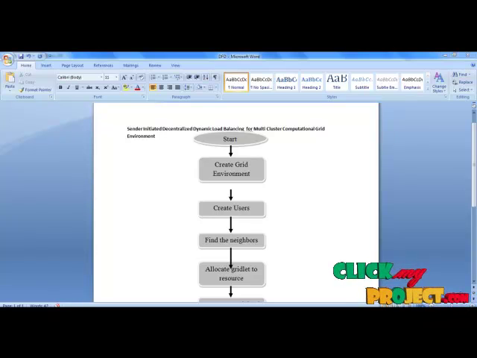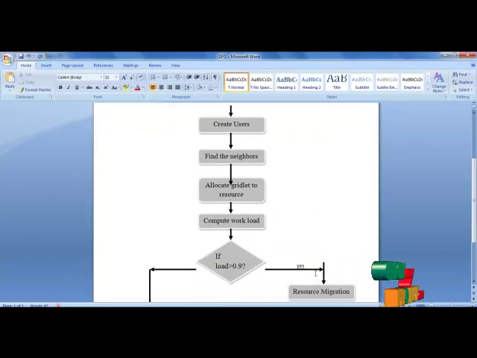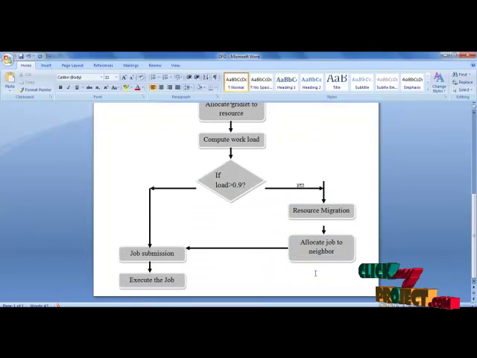Allocation of the gridlet to resources will help us execute the job. Next we compute the current workload for each resource at the time of job submission. If the load is greater than 0.9, meaning the resource has a higher load, we move to job migration.